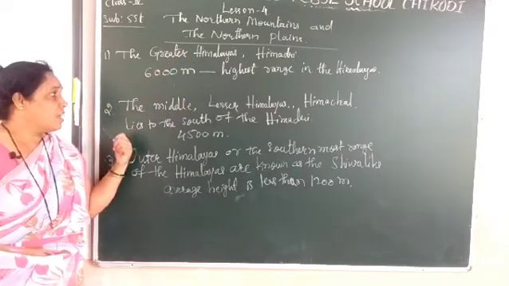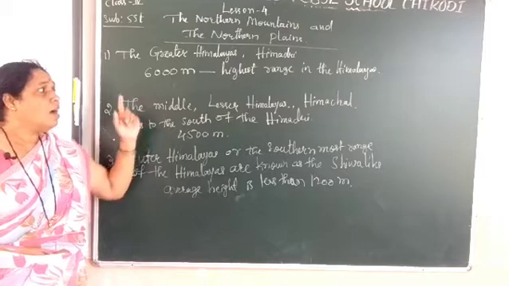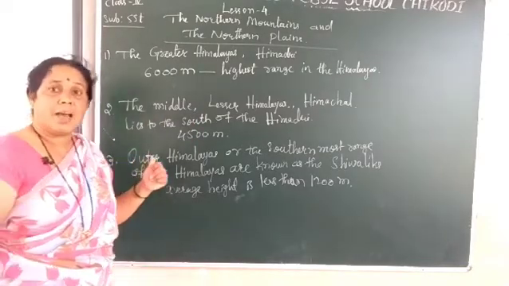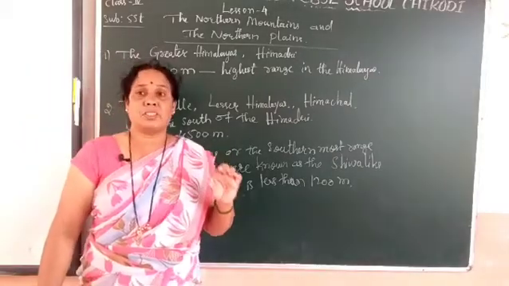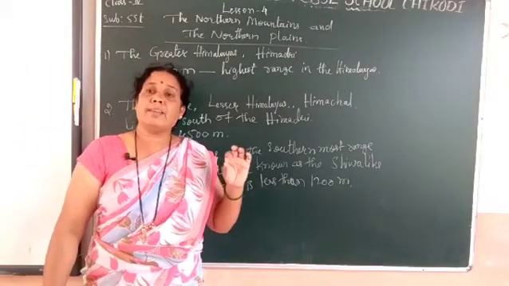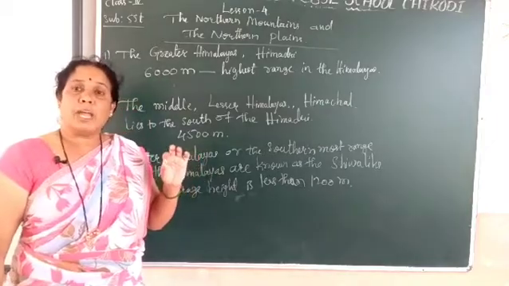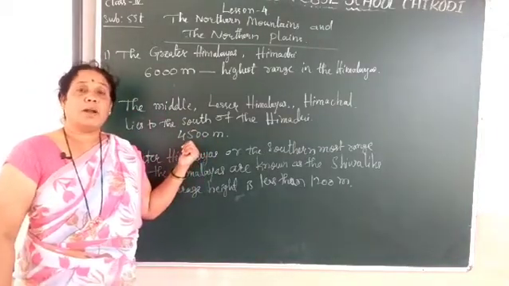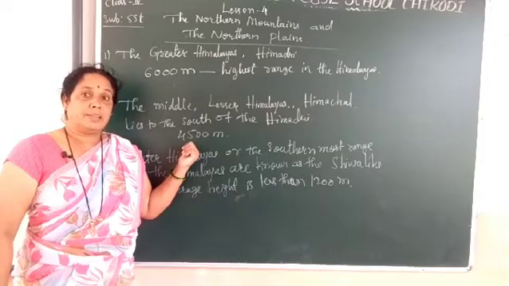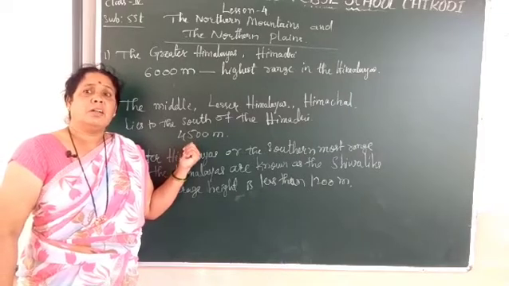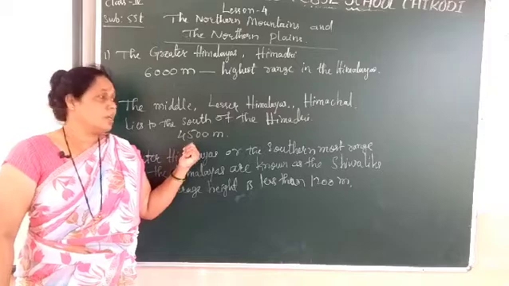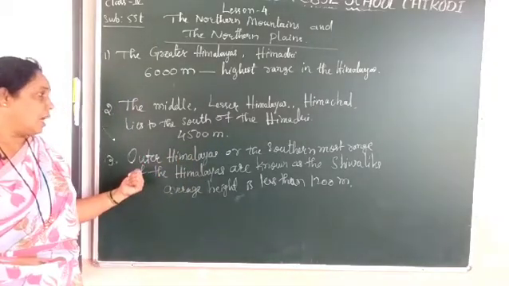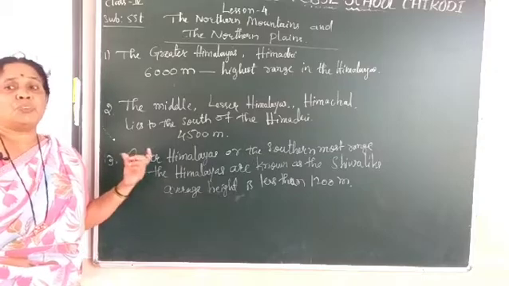Next is the middle or lesser Himalayas, called Himachal. It lies to the south of the Himadri and has an average height of 4,500 meters. Third one is the outer Himalaya or Shivaliks.